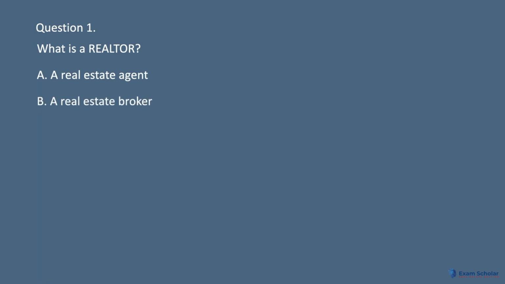Question 1. What is a realtor? A. A real estate agent. B. A real estate broker. C. A voluntary member of NAR. D. A voluntary member of NRA.